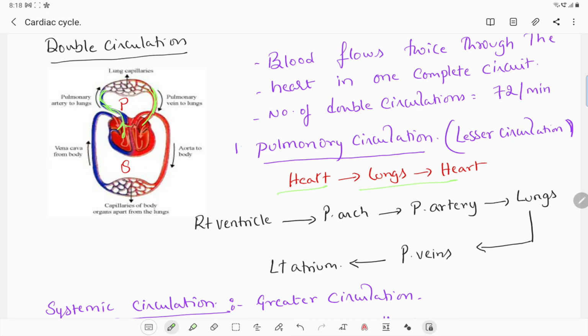Which blood is carried? Deoxygenated blood. From the right ventricle, the blood enters into the pulmonary aorta. From the pulmonary aorta, it enters into the pulmonary artery. Through the pulmonary artery, it enters into the lungs. From lungs again, it enters into the pulmonary veins. From pulmonary veins to left atrium. That is called pulmonary circulation.